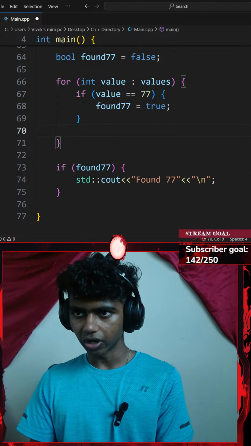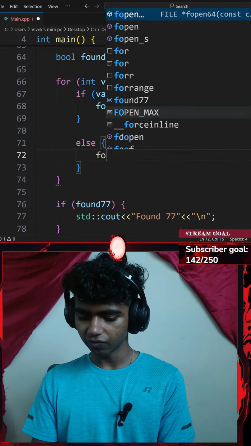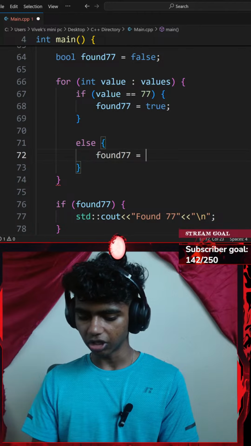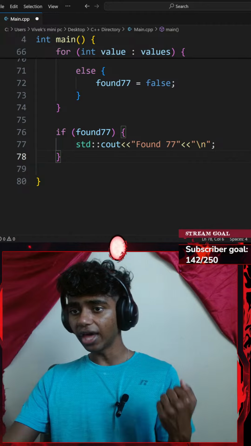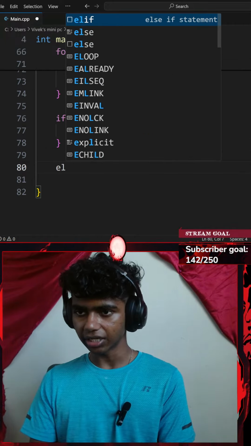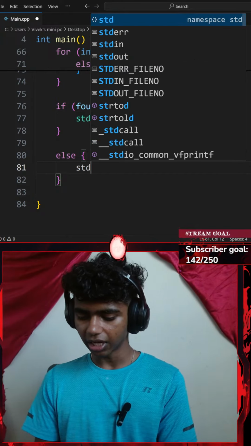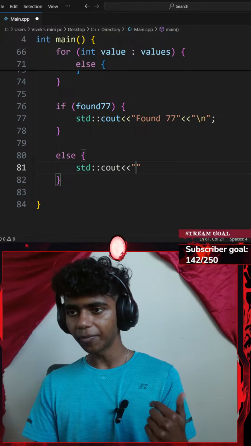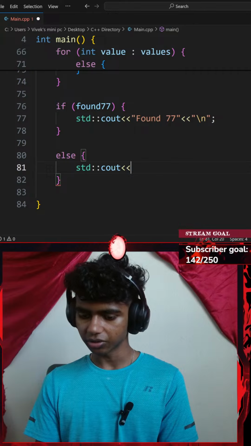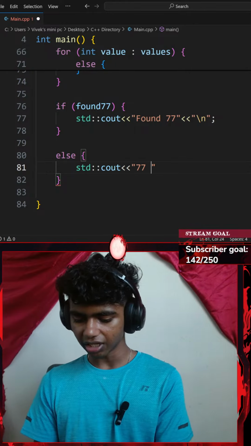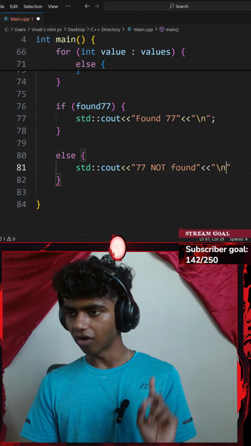Honestly, I might go with an else clause inside of my for loop as well. Else, I'll go with a pair of curly braces. Found 77 variable is going to be equal to false. I will be ending that with a semicolon as well. And then under this if statement, I will be adding an else clause as well. Else, let me add a pair of curly braces. I'll go with a standard console output with an insertion operator, saying 77 not found, and then another insertion operator of a \n new line.